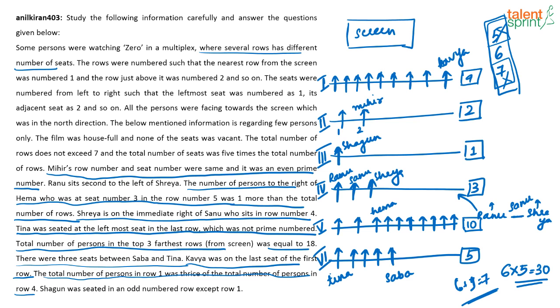And what they have said is the total number of seats is equal to 5 times the number of rows. That's all. So totally there are 30 seats, and this 30 is nothing but totally there are 6 rows, so 6 5s are 30. Now how many seats are there in each row? That is different.